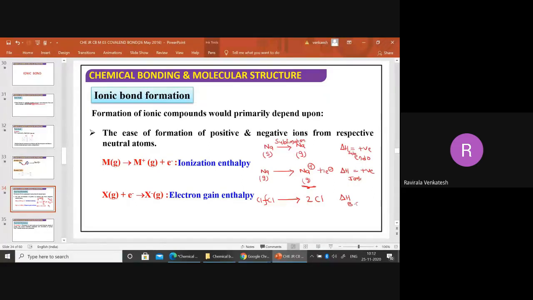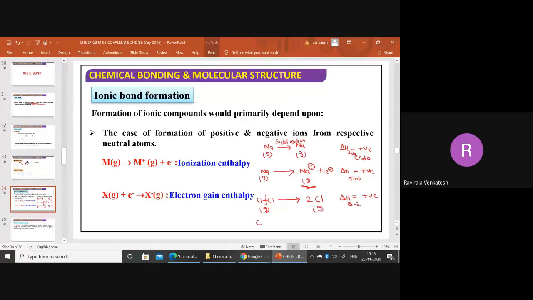Bond energy, BE, means nothing but bond energy. We will get all these terms in the next class. This is also positive, because for breaking the bond we have to supply energy. Chlorine is generally a gas, so there is no need to convert it into gas. It is already a gas molecule.